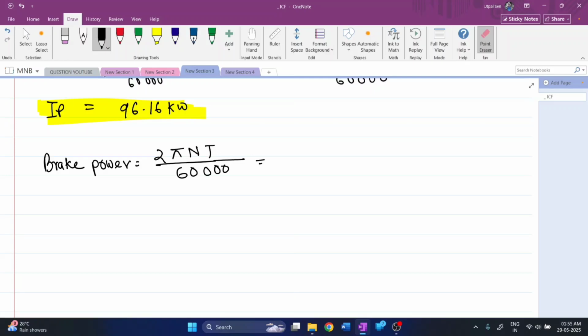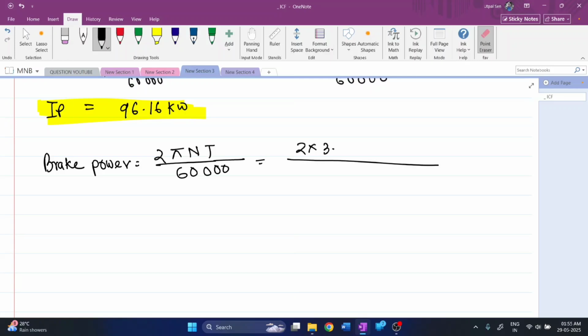This is the single formula from torque to power that you have studied in theory of machines. It is applicable to all power calculations from torque. It is the power required to brake the drum, so it is called brake power.